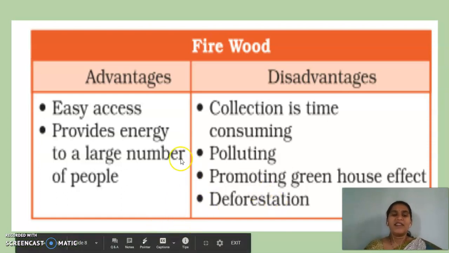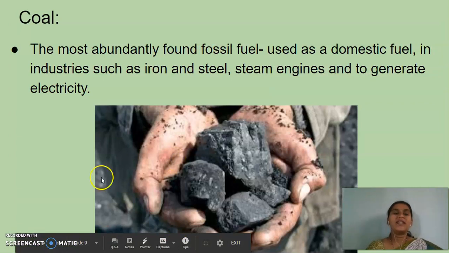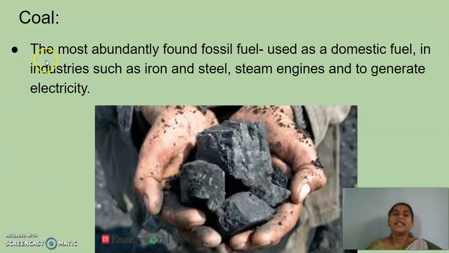Okay, and then we'll move on to the next one, that is coal. The most abundantly found fossil fuel, used as a domestic fuel, in industries such as iron and steel, steam engines, and to generate electricity. So here we are understanding about coal.